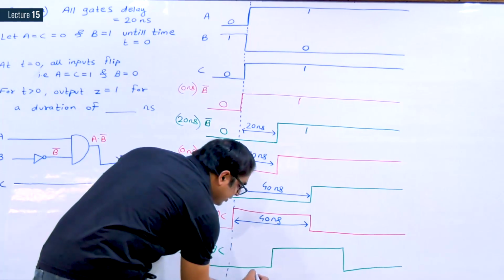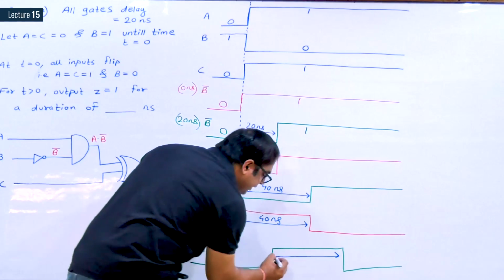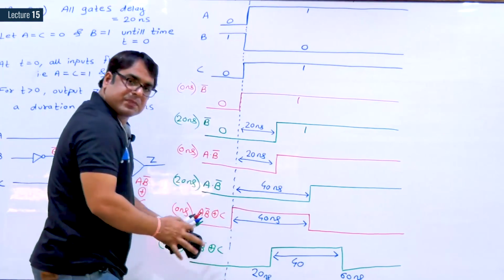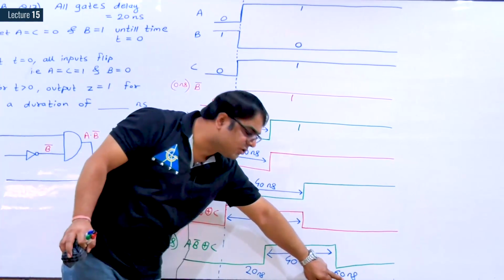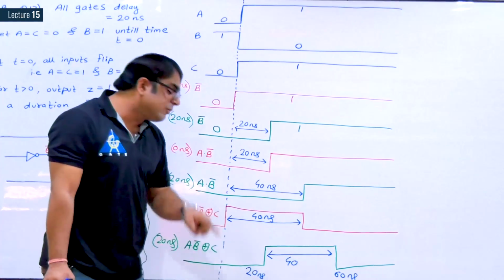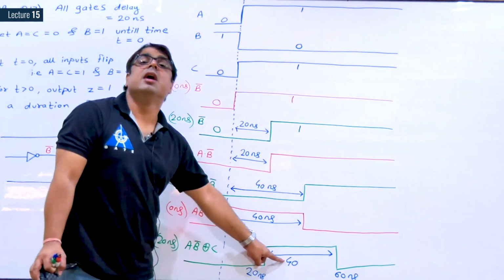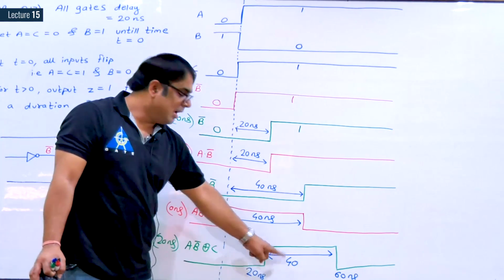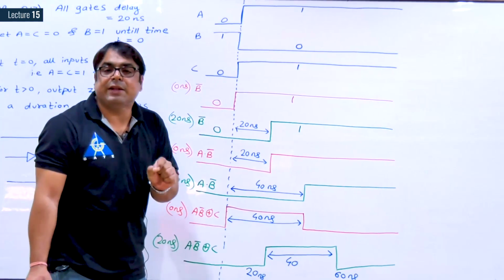So this instant will be 20 nanosecond. This duration will be 40 nanosecond. So this instant will become 60 nanosecond. So the instants of transition are 20 nanosecond and 60 nanosecond. In between the transition, duration is 40 nanosecond. The question was, output Z is equal to 1 for how much duration? Output Z is at logic 1 for a duration of 40 nanosecond.